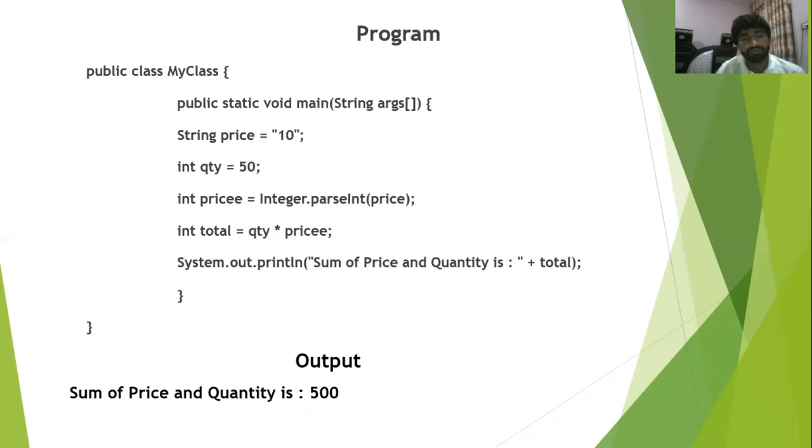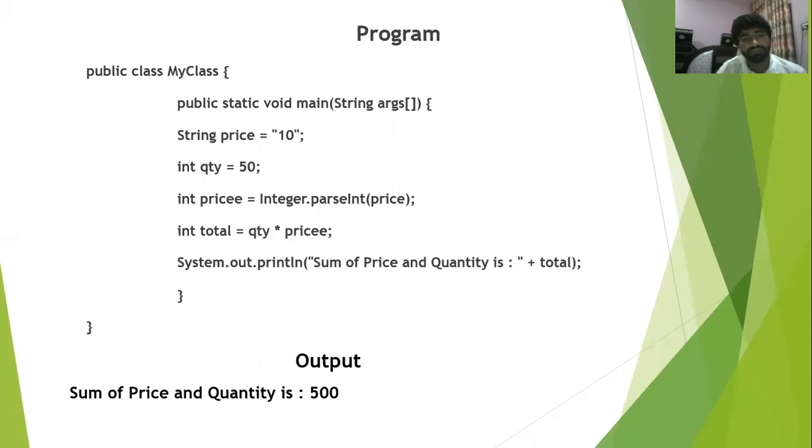If we directly multiply both, we cannot get a result. The program will give us errors because string is a character data type.